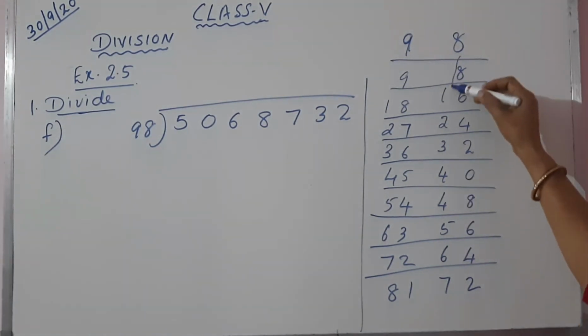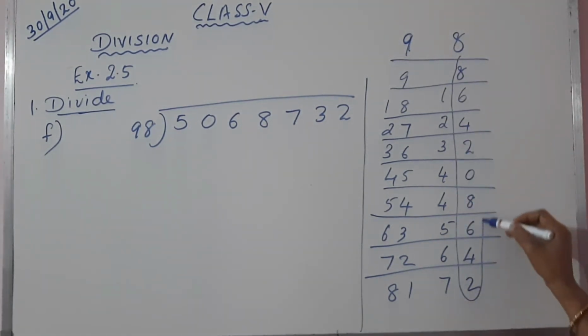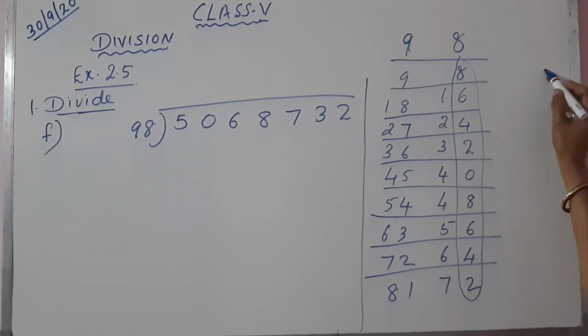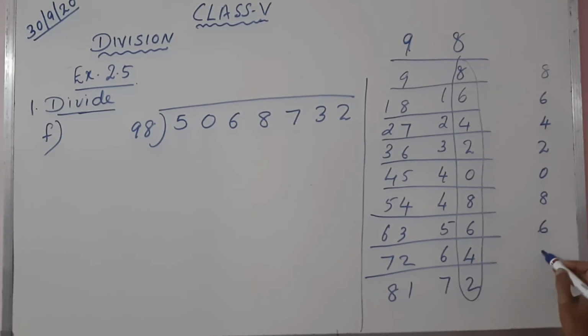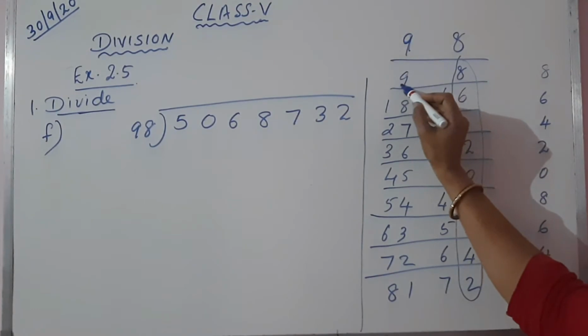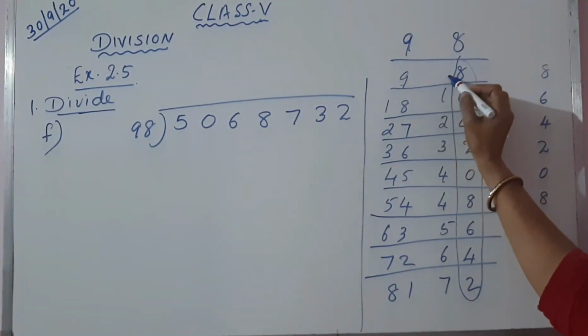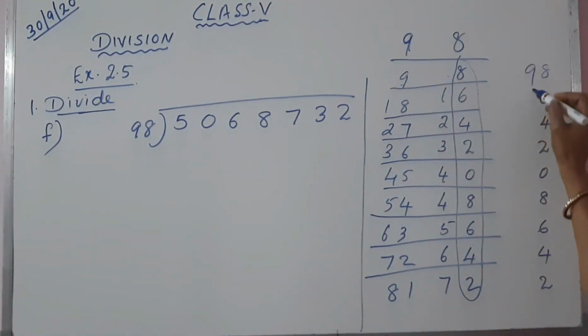First step over. The second step, write down all the ones digits. Here I am writing the ones digits: 8, 6, 4, 2, 0, 8, 6, 4, 2. Here only in the first number there is no digit, so 9 we can write as it is.